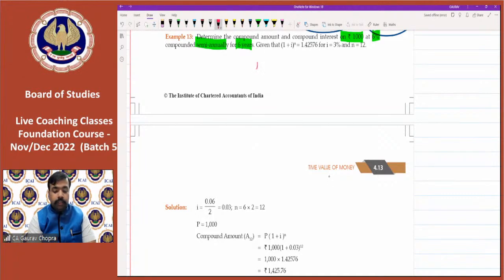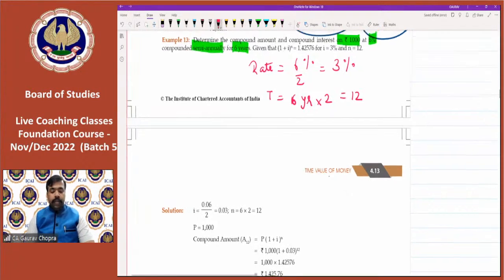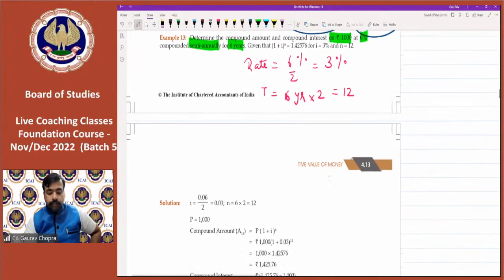The given rate is 6%, so for semi-annual, divide by 2. The converted rate will be 3%. Then the time is 6 years; for converting into half yearly, multiply by 2, and now we get 12 half years. Now we can apply the formula and get the result.